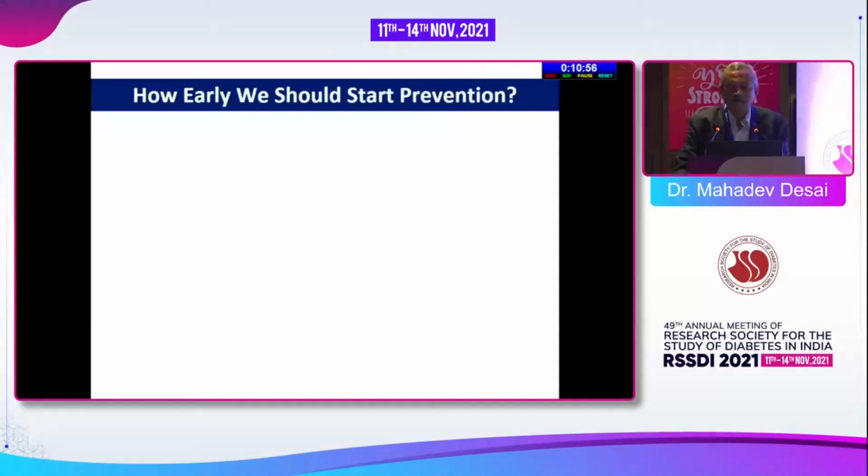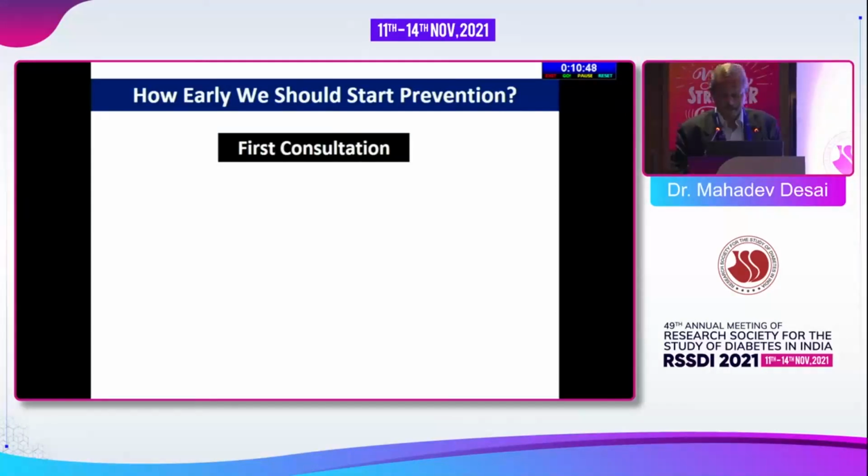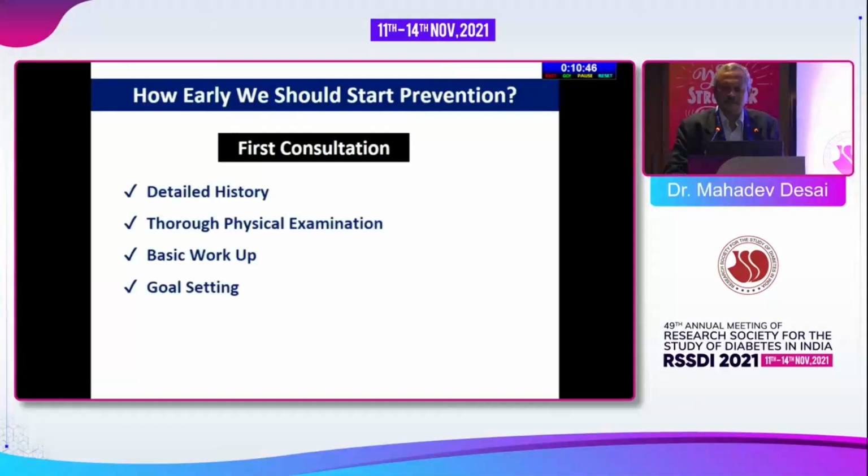So how early should we start prevention? To me, from the first consultation itself is very, very important. In the very first consultation, we must take a detailed history, including past, personal and family history, as well as the patient's diet and everything. We have to do a thorough physical examination: the weight, the BMI, the foot, everything, an eye checkup, and a basic workup including HbA1c, lipid profile, microalbuminuria and ECG. And then we have to go for goal setting. On the very first consultation, we should know what we are aiming at.